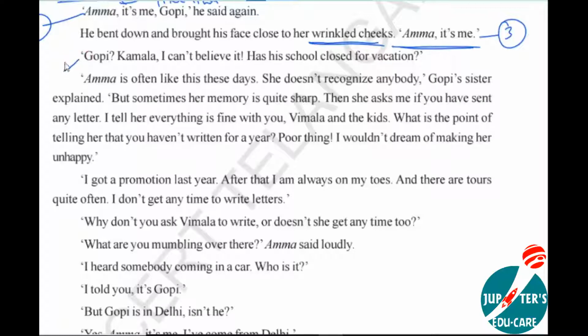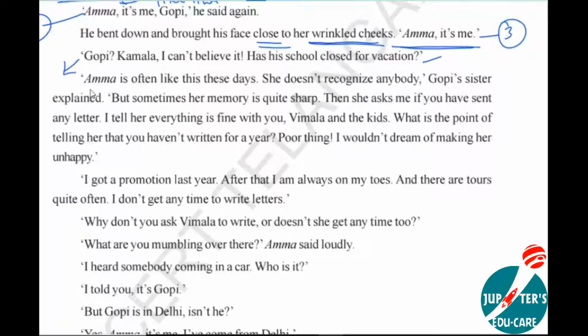With whom? Gopi. Don't get confused, my dear children. Amma is often like this these days. She doesn't recognize anybody, Gopi's sister explained. But sometimes, see, he came close to her wrinkled cheeks and said, Amma, it's me. Even then she is saying, Gopi, I can't believe it. Has his school closed for vacation? Like that, she's listening, but she couldn't recognize him.